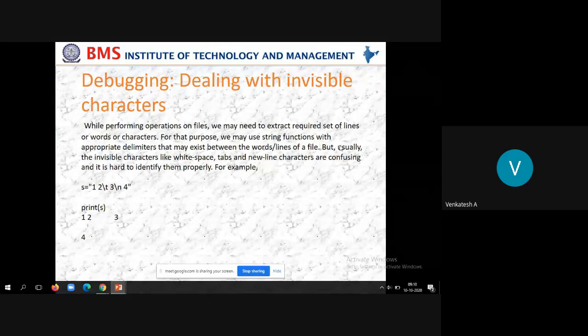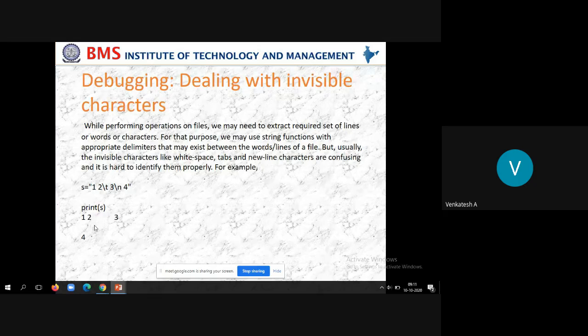So look at this string, which contains 1, 2, 3, and 4. But we have done some formatting by using a blank character, tab, and new line. If you print that S value, it will print 1, 2, then tab 3, and in the next line 4. This is how it will print, isn't it?